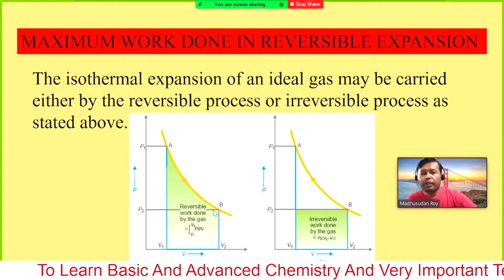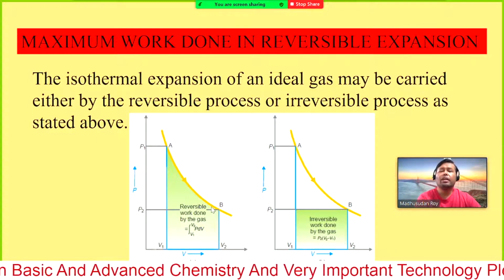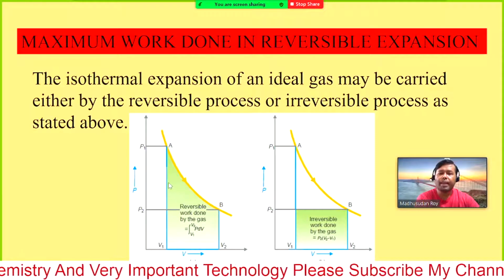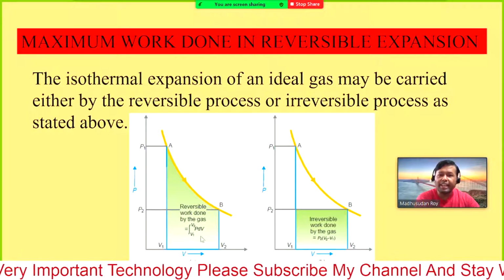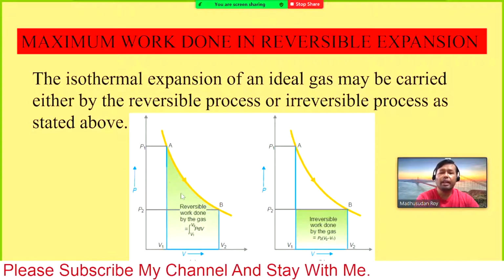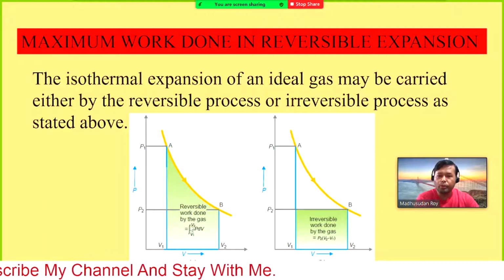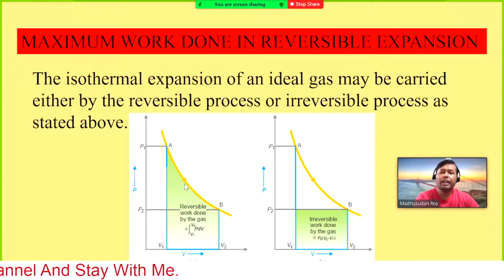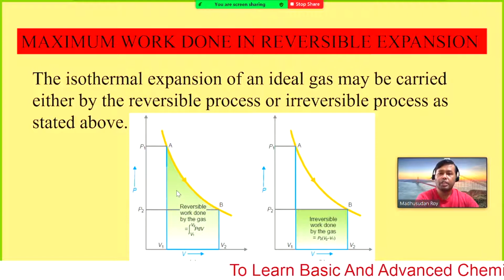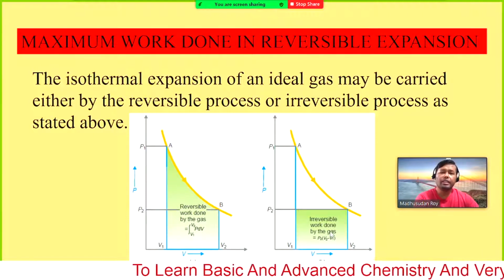So we are integrating and getting the total work done, which is defined this way. This shaded area, when we integrate V1 to V2 PdV, is just the total area of this region, that is the maximum work done in the reversible system. But in case of the irreversible